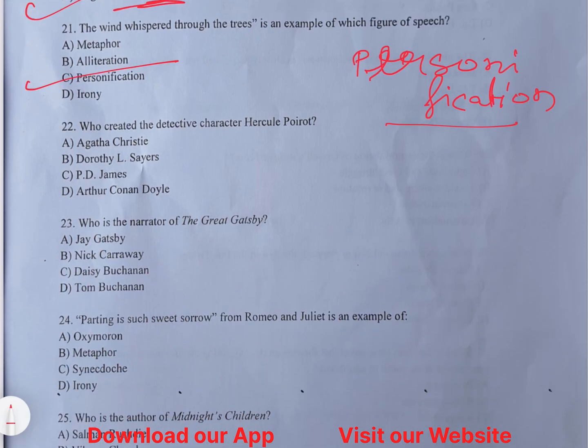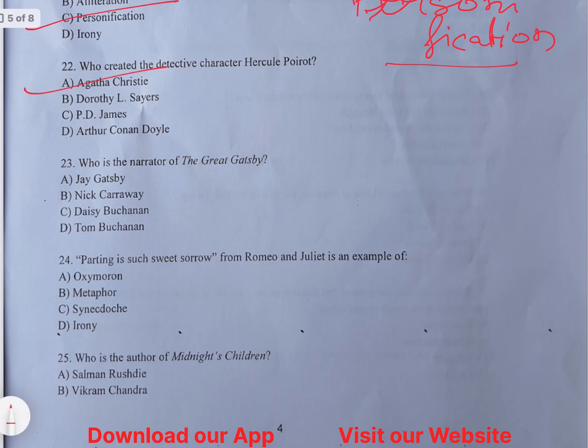Okay. Question number 22 says: who created the detective character Hercule Poirot? Hercule Poirot is a character created by Agatha Christie, and Agatha Christie is the writer who has written a lot of detective works. You must know the works of Agatha Christie, and they ask from her works every time.